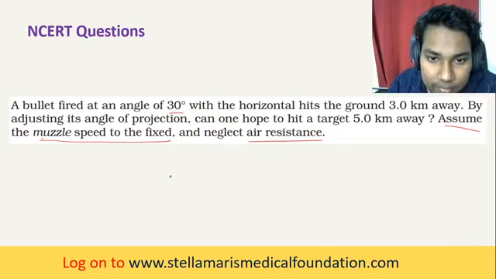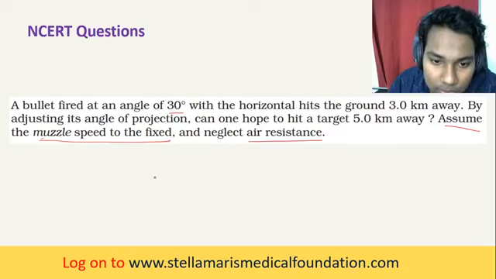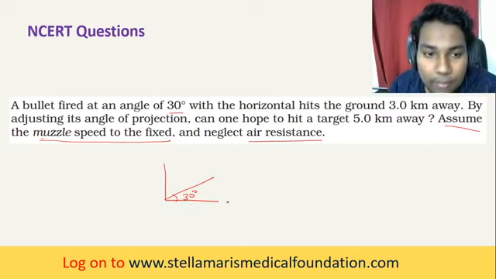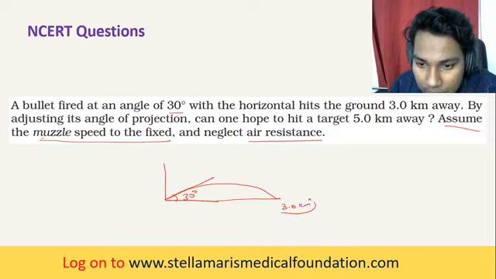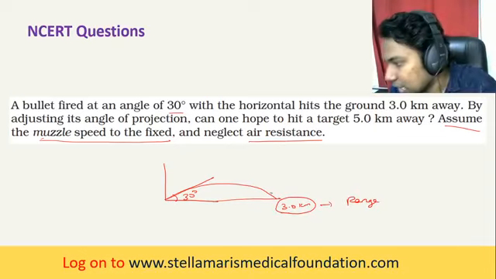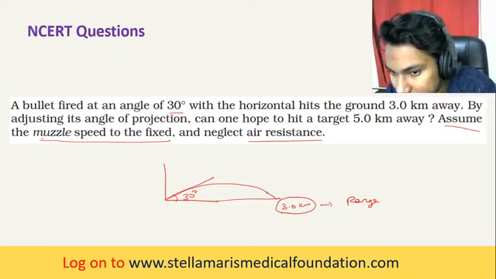So what happens here? The bullet is fired at an angle 30 degree to the horizontal, like this, and it hits 3 kilometer away. This 3 kilometers is, as you all know, the range.